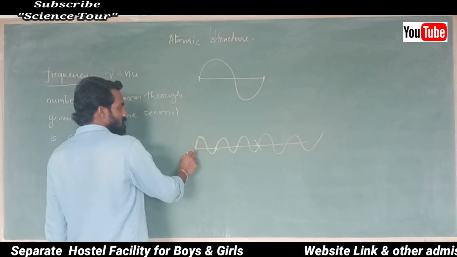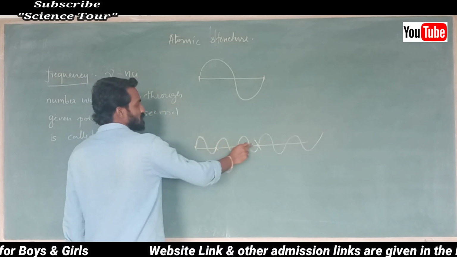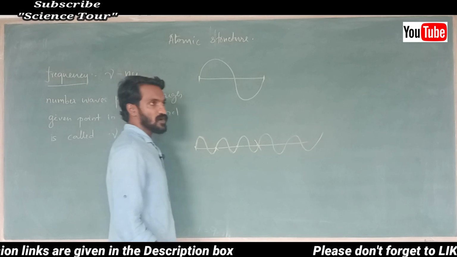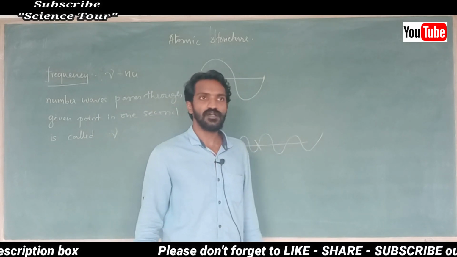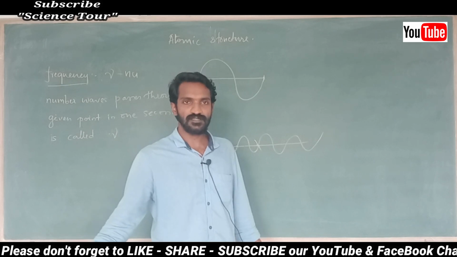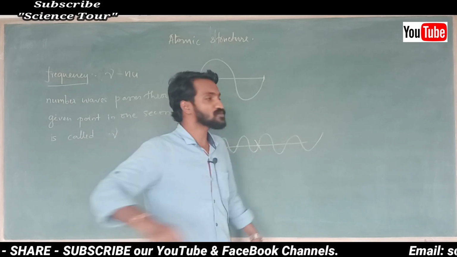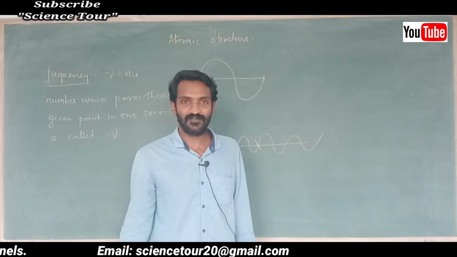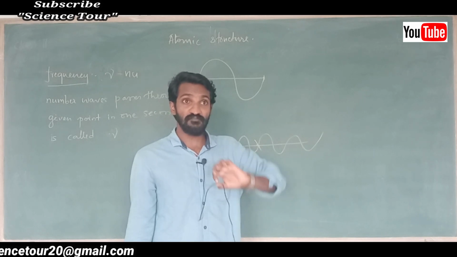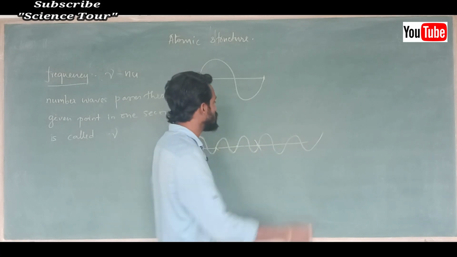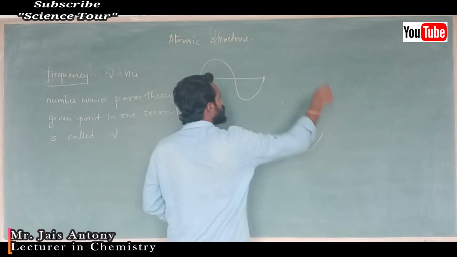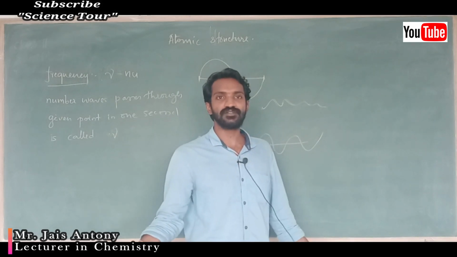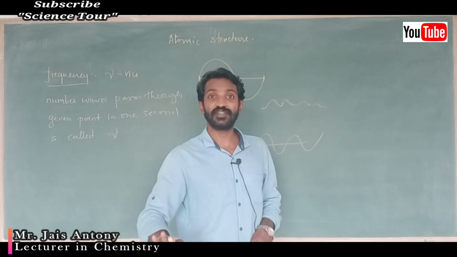Just as I explained, now we can say how many waves pass through this particular point in 1 second. Maybe 3 waves or 10 waves, 20 waves or 30 waves. It depends. Lakhs, crores, it depends. Crores of waves can pass through that particular point in 1 second. It is possible. So, the number of waves that pass through a given point. Given point means any point you can consider. How many waves pass through that particular point in 1 second? It may be lakhs, it may be thousands. That is called frequency.